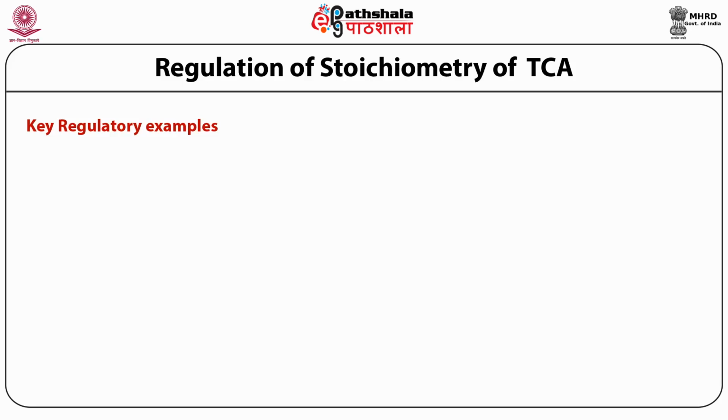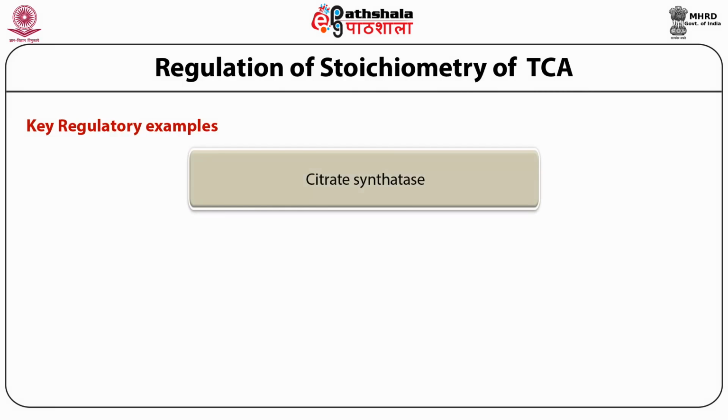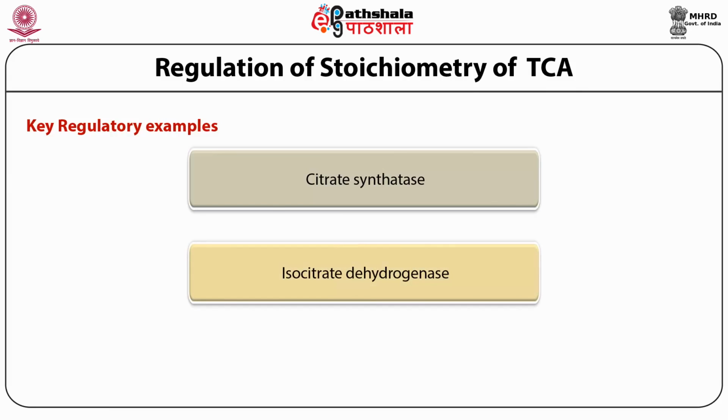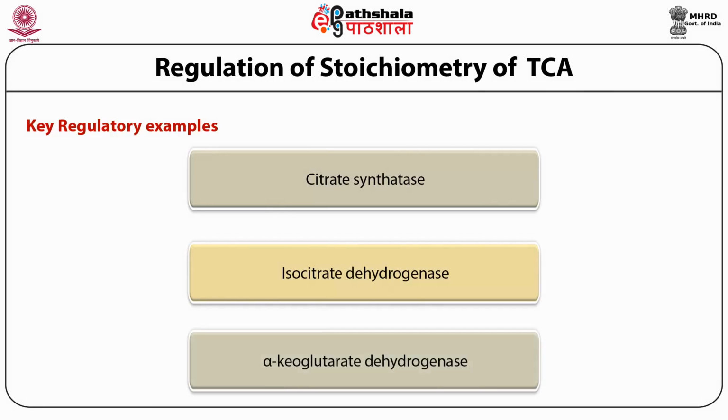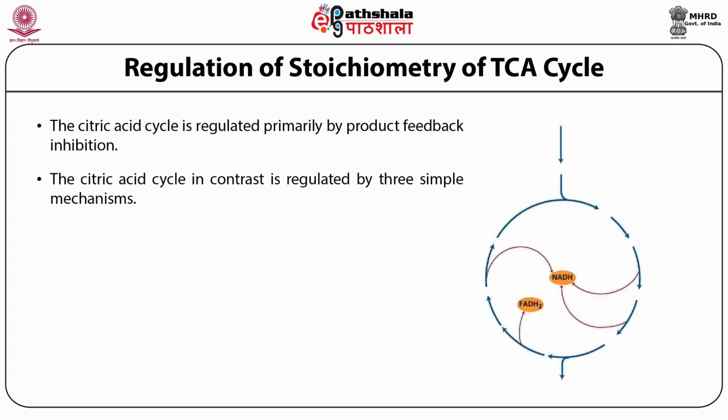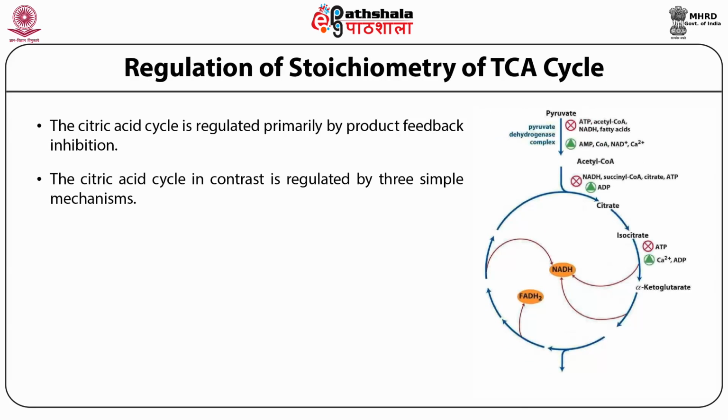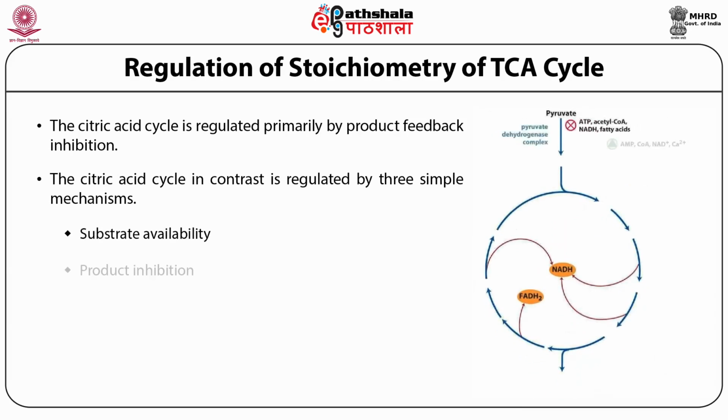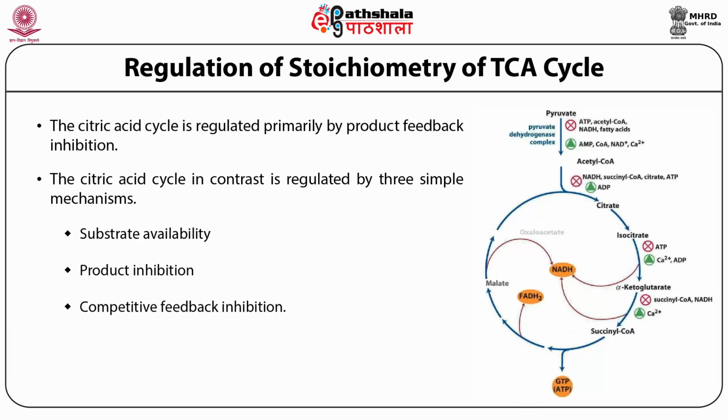These three reactions of the cycle, citrate synthetase, isocitrate dehydrogenase, and alpha ketoglutarate dehydrogenase, operate with large negative free energy changes under the concentrations of product and reactant in the matrix of the mitochondria. The TCA cycle, in contrast, is regulated by three simple mechanisms: substrate availability, product inhibition, and competitive feedback inhibition.